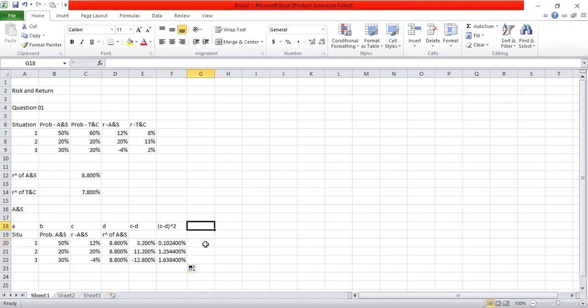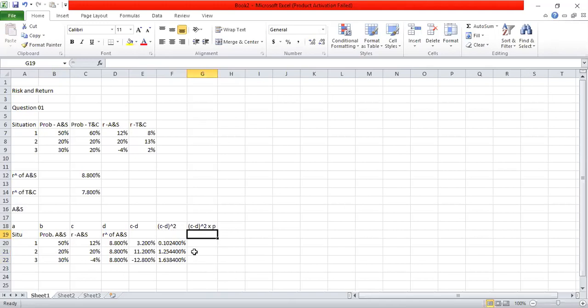Thereafter, what I do is, for the answers that I have obtained in that column, these answers, I multiply by the probability. Probabilities for A and S are in the second column.